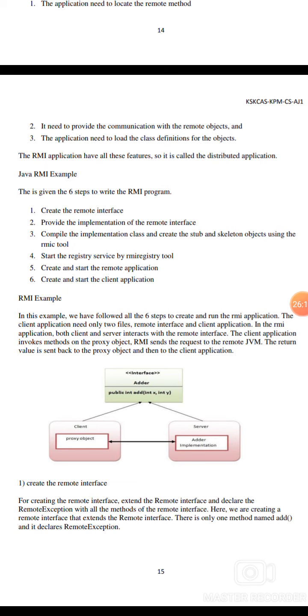There are six steps to write an RMI program. Create the remote interface. Provide the implementation of the remote interface. Compile the implementation class. Create the stub and skeleton objects using the RMI tool. Start the registry service by using the registry tool. Create and start the remote application. Create and start the client application.